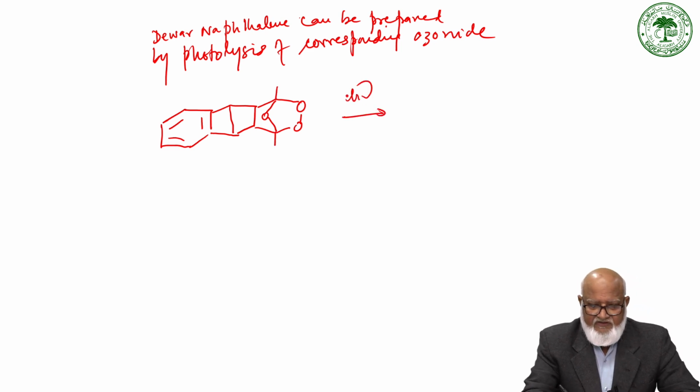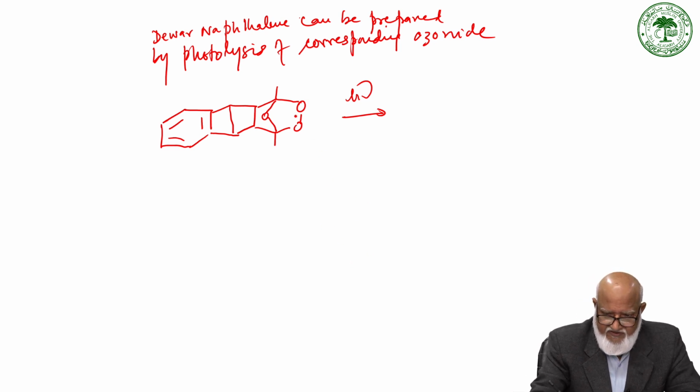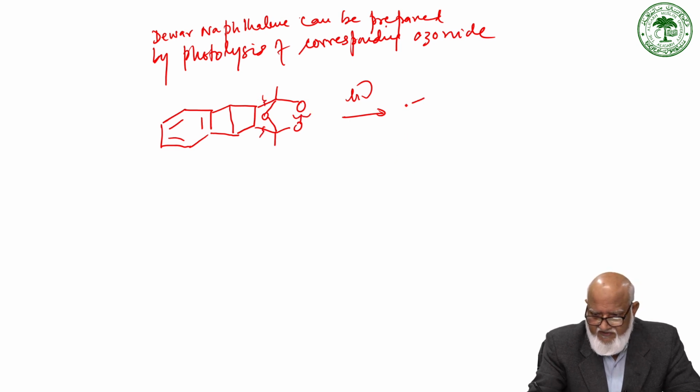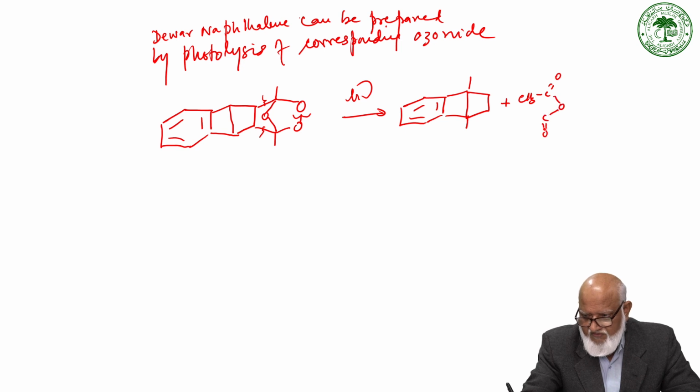So this is the corresponding ozonide derivative. On photolysis it undergoes, as usual, a cleavage here, giving rise to Dewar naphthalene plus acetic anhydride, CH3, C double bond O, C double bond O, CH3.